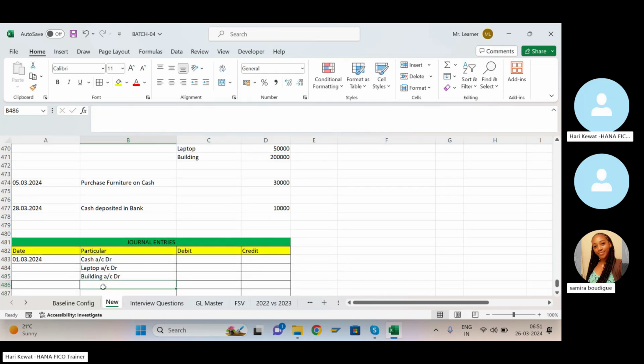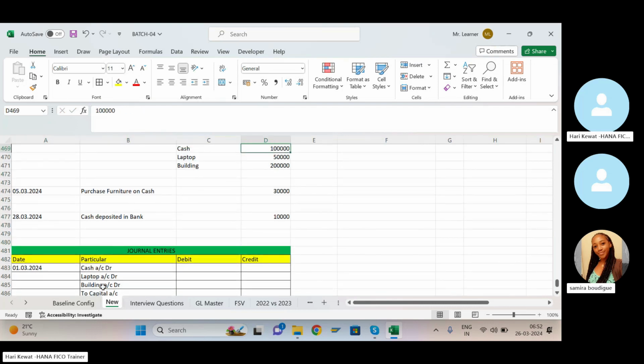Whenever the owner invests money or building or furniture or anything into the business, that is known as capital. So anything invested by the owner is known as capital. So to capital account credit, and write the amount here.